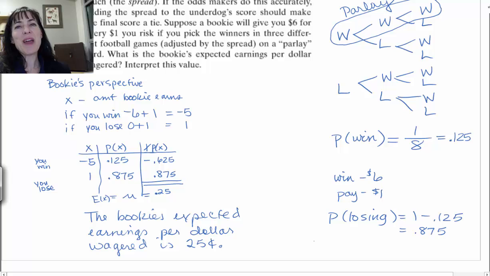So it's not bad for the bookie, it's bad for you because you have a very small probability of winning. From the bookie's perspective, it's not a bad deal.